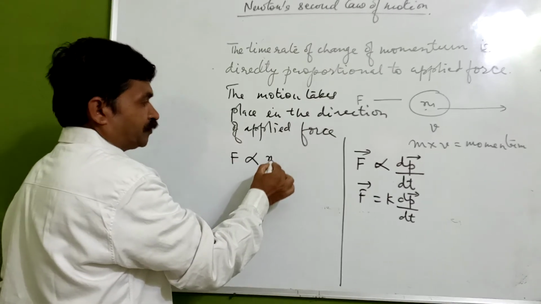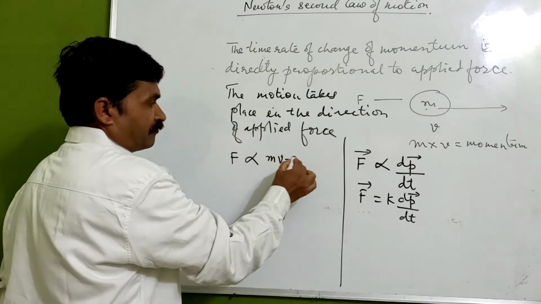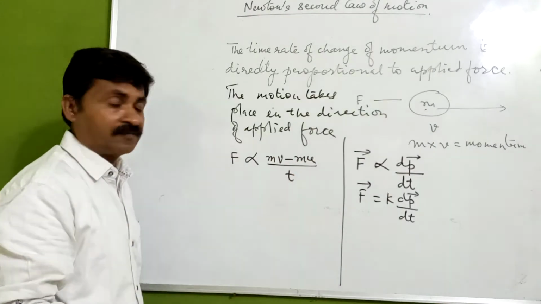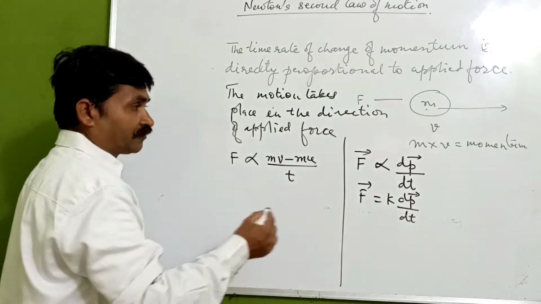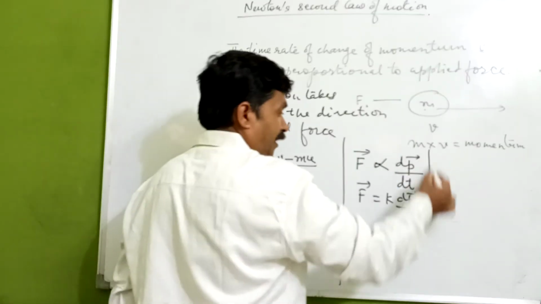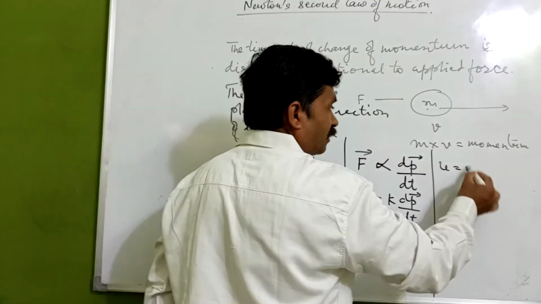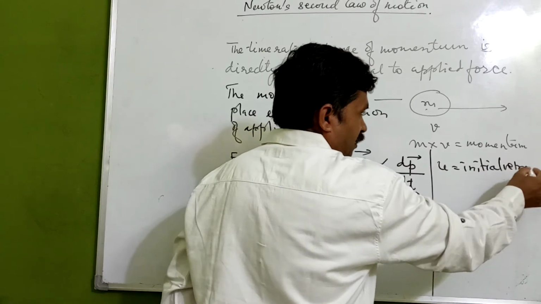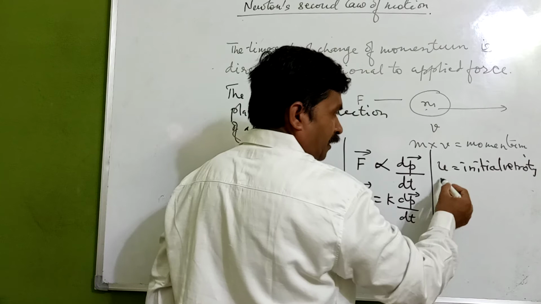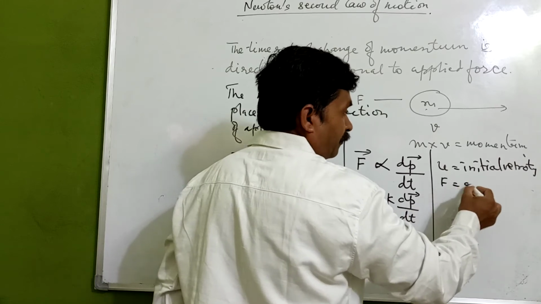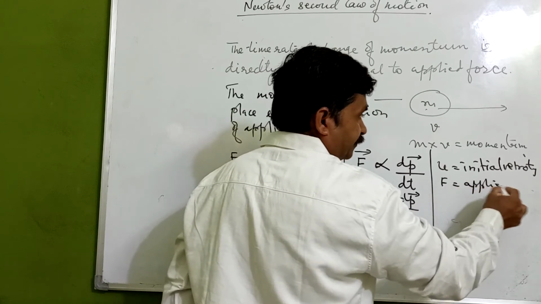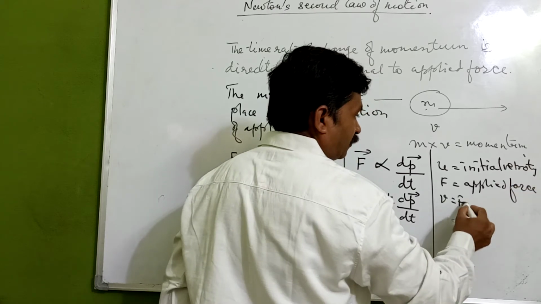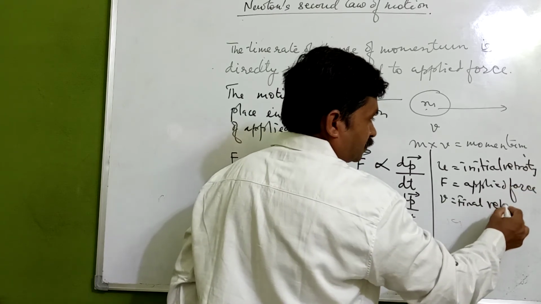Now we have the initial momentum, which we can call pi, that is m into u, because momentum is mass into velocity. The final momentum, which we can call pf, is m into v, mass into final velocity. This is the change in momentum.